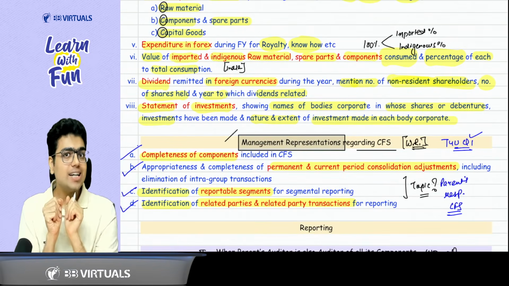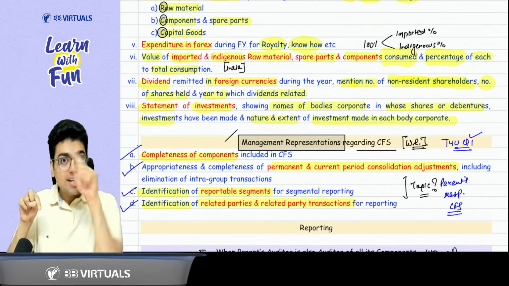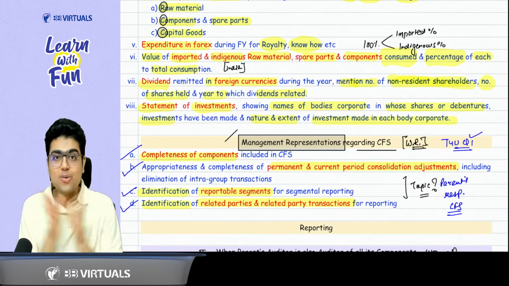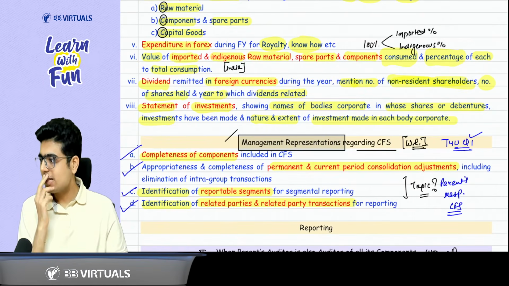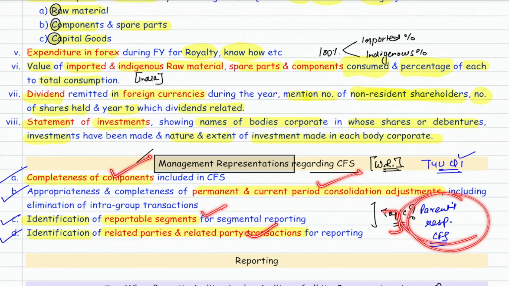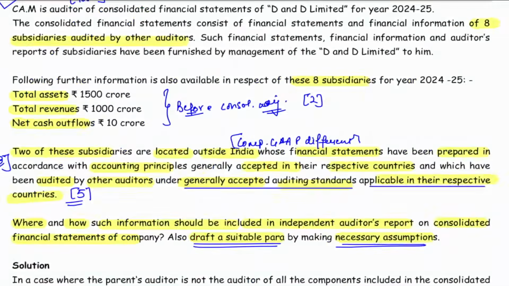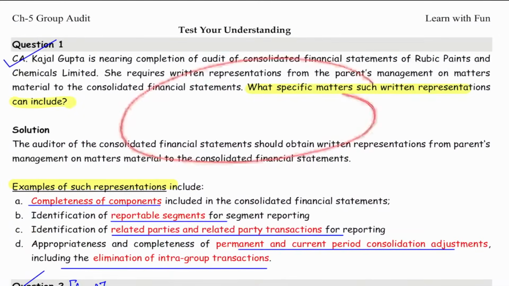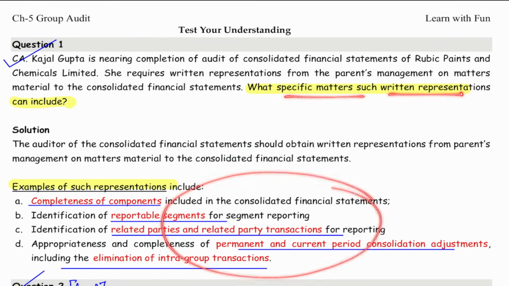What were the consolidation adjustments? GAAP conversion and harmonization of accounting policy. So these are the points which are given. And lastly, we talked about Ind AS 108 and Ind AS 24. So: completeness of components included in CFS, consolidation adjustments, permanent and current period, then Ind AS 108 and Ind AS 24. These were the points we covered in the parent's responsibility for CFS. So if you do question number 1 of your test, which question? This question clearly asks specific matters of written representation. So these are the 4 matters to consider.